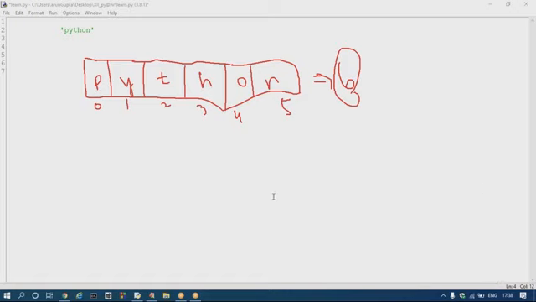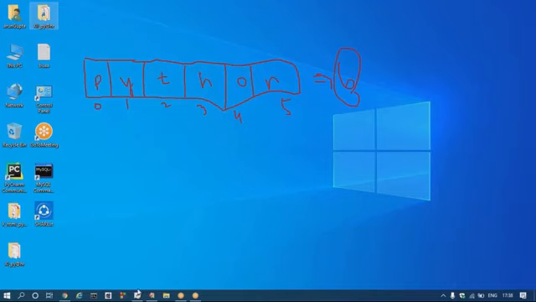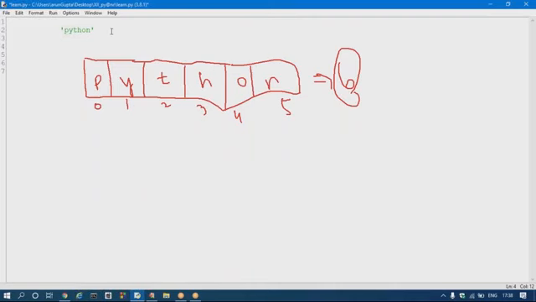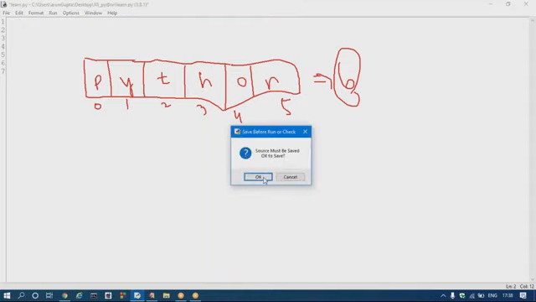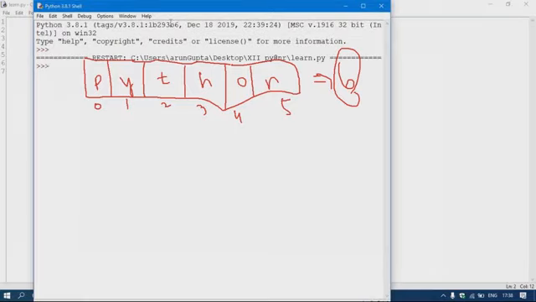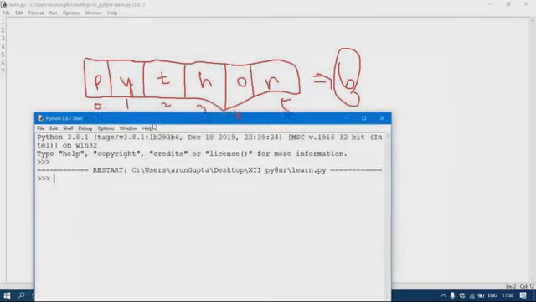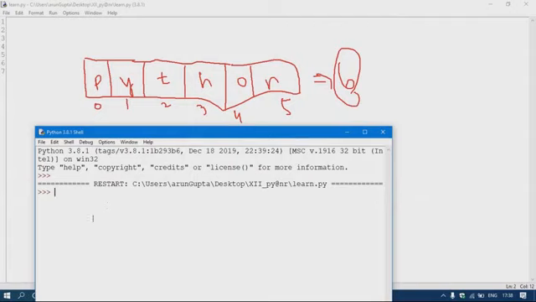Now I am showing you this first. I want to open my Python shell. Just see this. I'm writing s equal to Python and printing it.